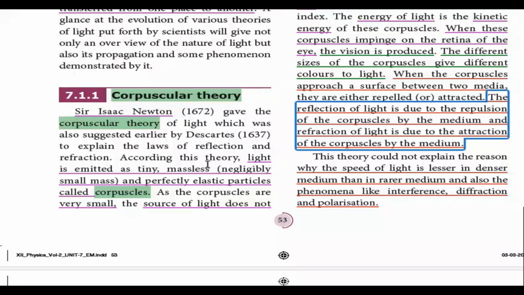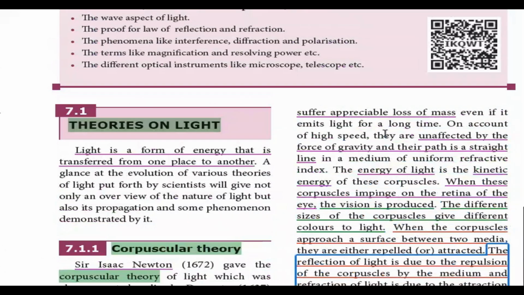According to this theory, light is emitted as tiny, massless, and perfectly elastic particles. These particles are called corpuscles, and as these corpuscles are very small, the source of light will not suffer any appreciable loss of mass even if they emit light for a long time. So on account of high speed, these corpuscles are unaffected by the force of gravity, and their path is a straight line in a medium of uniform refractive index.